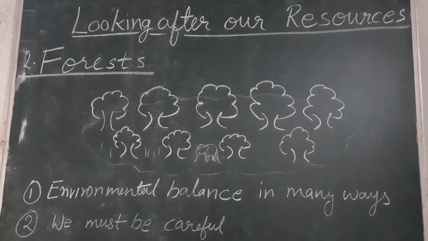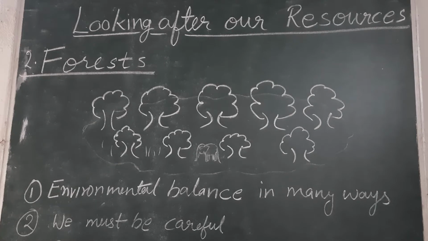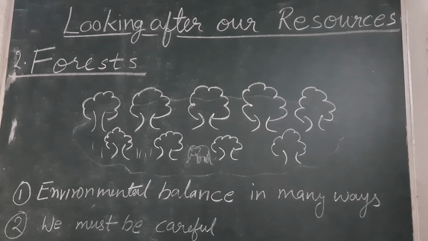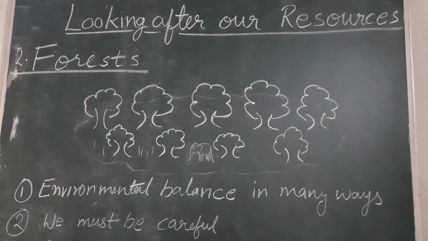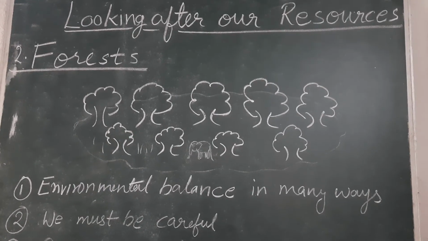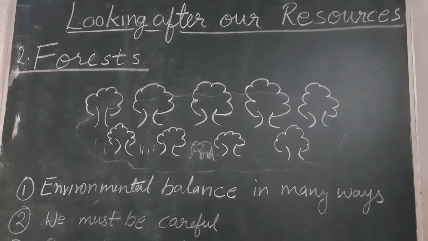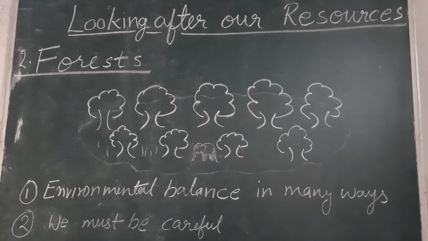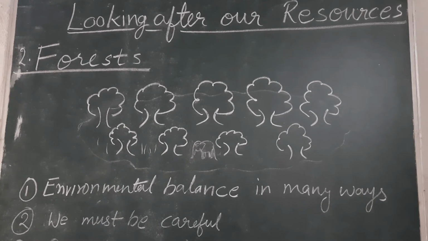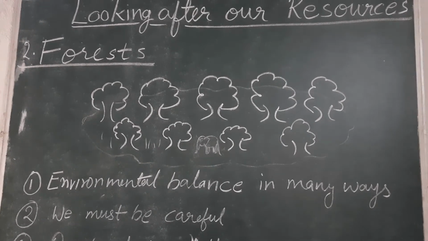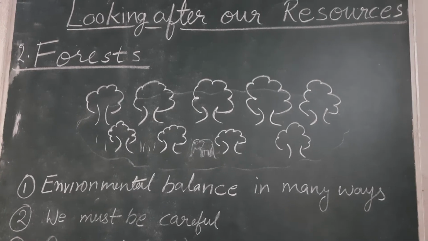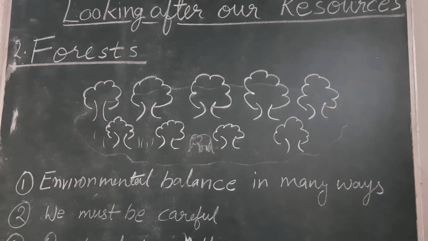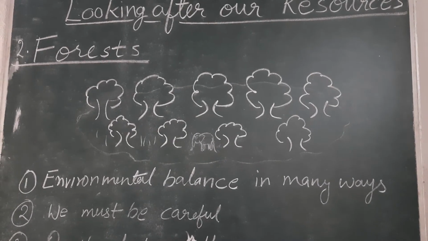Like we have seen in the previous chapter also, herbivores are giving birth to a number of babies. Like herbivorous animals are giving 12 to 15 babies at a time. But carnivores have only 1 or 2 at one time. So the carnivores are killing them so that out of those 12 only 3 or 4 are alive. So in this way they also stop the number of herbivorous animals from multiplying on the earth.